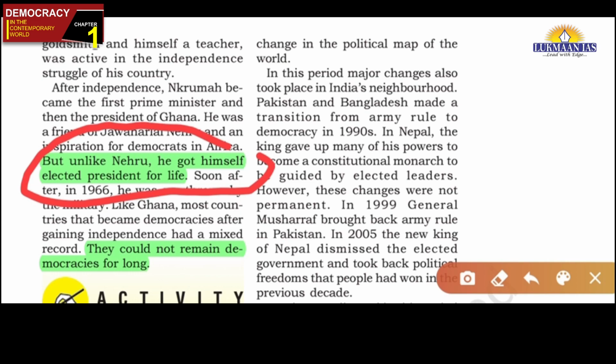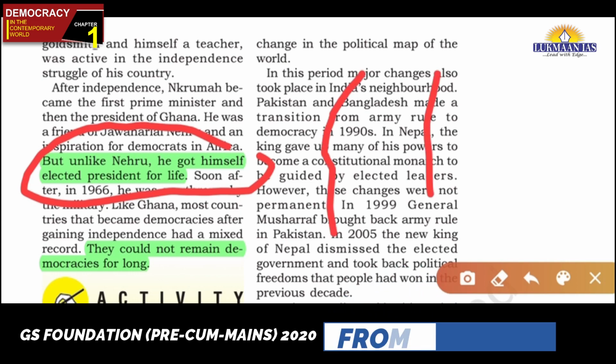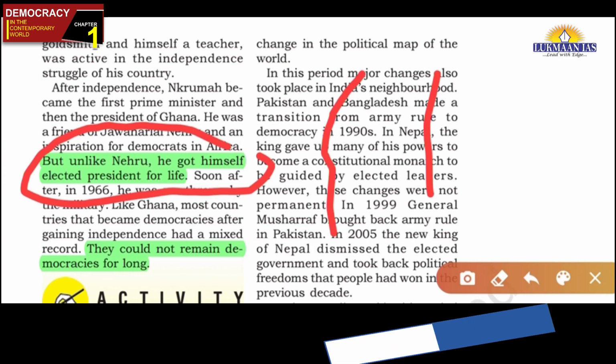Then some examples of Pakistan, Bangladesh, and Nepal. Some recent, because this book was published some years back, several years back. So the examples are not very relevant.